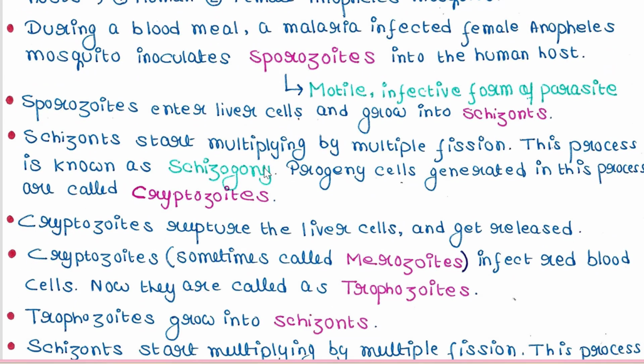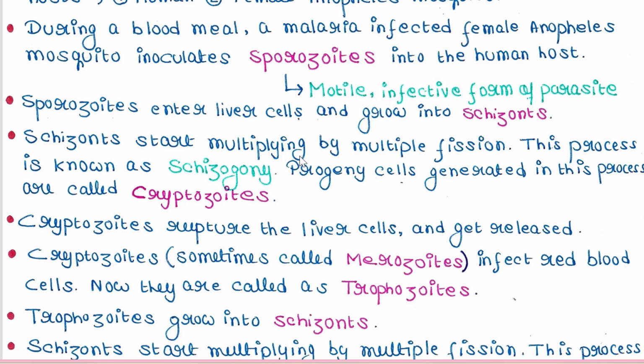Now schizonts start multiplying by multiple fission. This process is known as schizogony. Specifically, we can call it hepatic schizogony since it is occurring in the liver cell. Multiple fission means one schizont divides and forms multiple schizonts, multiple progeny cells.